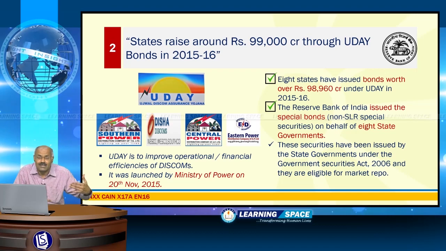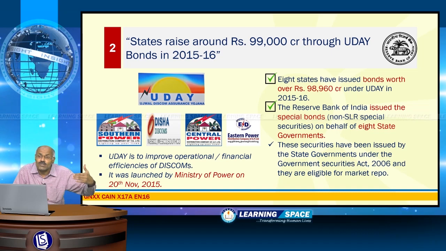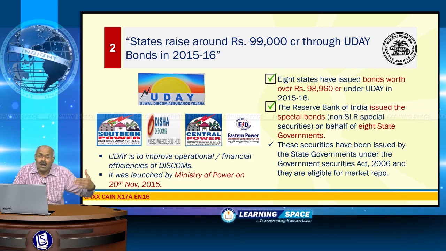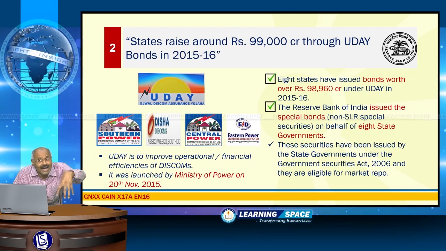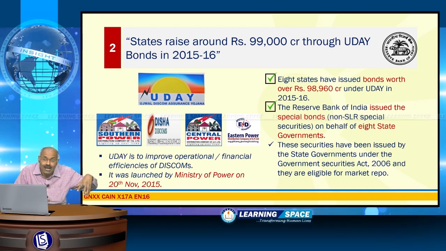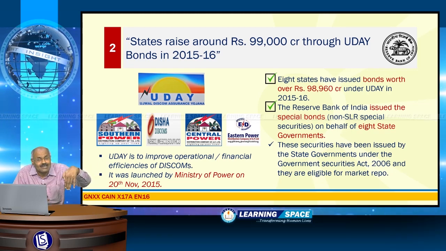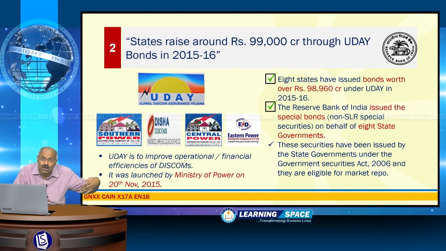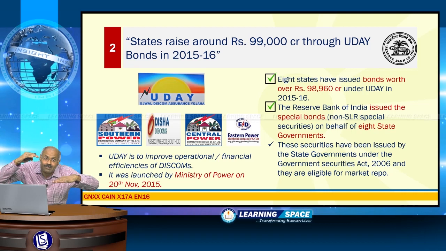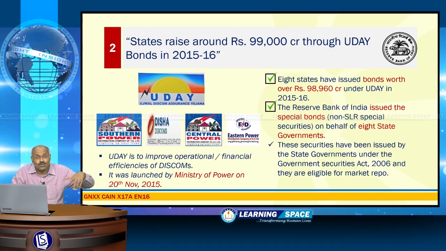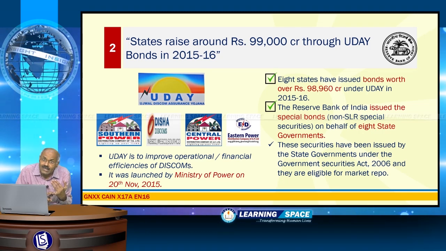That is one important point. And the second important point is that the Reserve Bank of India issued these securities on behalf of state governments under the Government Securities Act of 2006. Under the Government Securities Act of 2006, state governments can issue these bonds, and the Reserve Bank of India will issue them on behalf of state governments. That is another important point. So, these bonds are issued by the Reserve Bank of India on behalf of state governments.